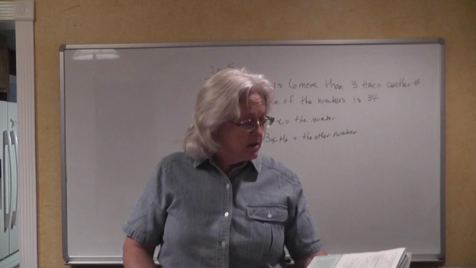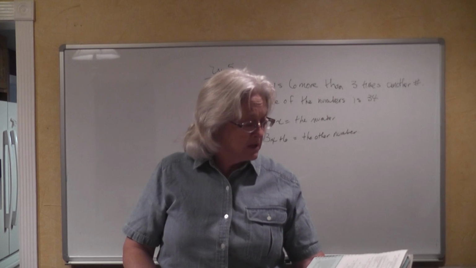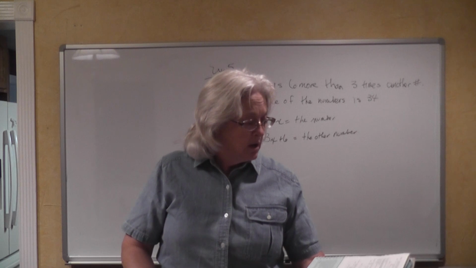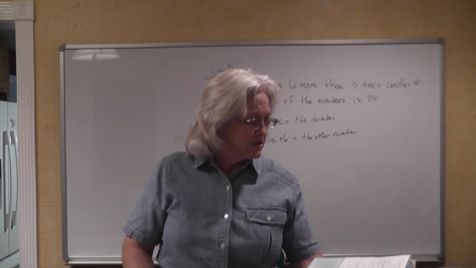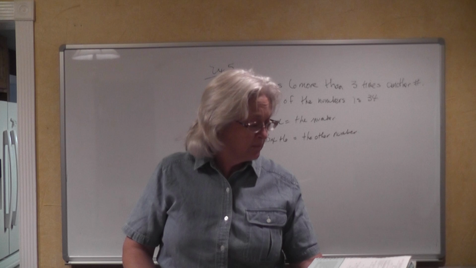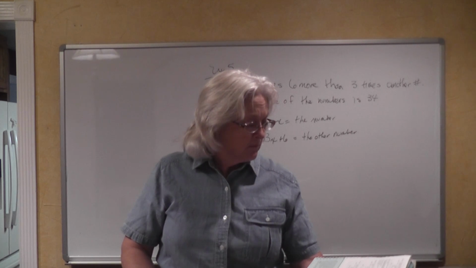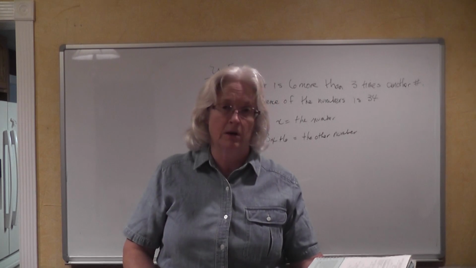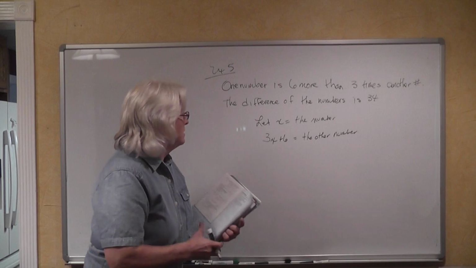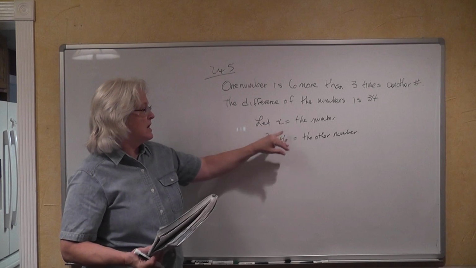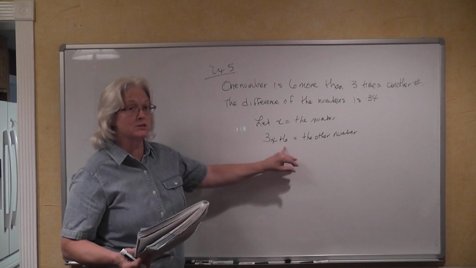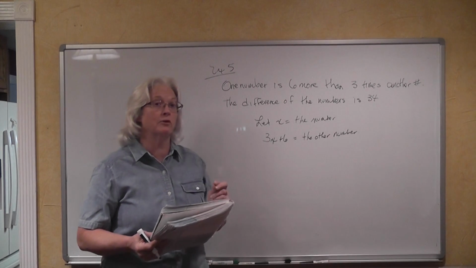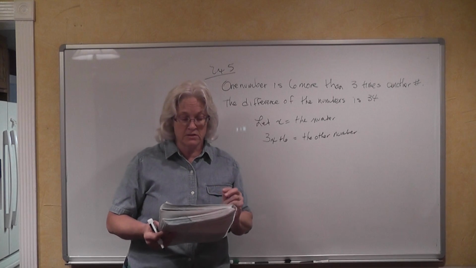One number is 6 more than 3 times another. The difference of the numbers is 34. What are the two numbers? And I think the reason we're not going to say x minus 3x plus 6, we're going to listen very carefully to how this is phrased.